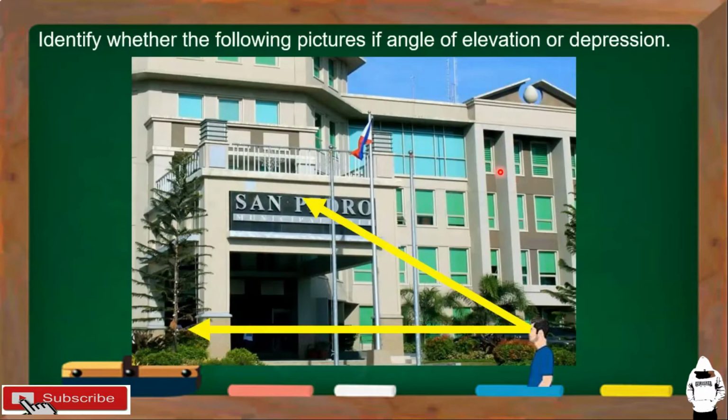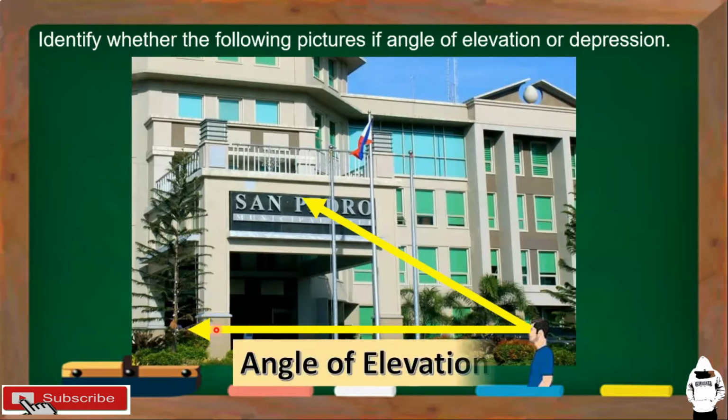So, this time, identify natin itong picture na ito kung angle of elevation or depression. So, ito yung observer natin. Tapos, nakatingin siya sa taas. This is the line of sight above the observer, and this is the horizontal line of sight. So this is an example of angle of elevation. Okay, yung angle dyan, ito yung angle natin.